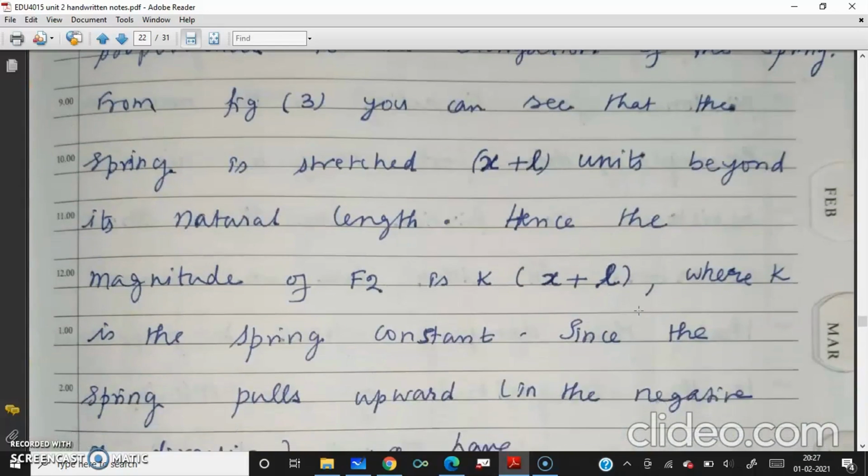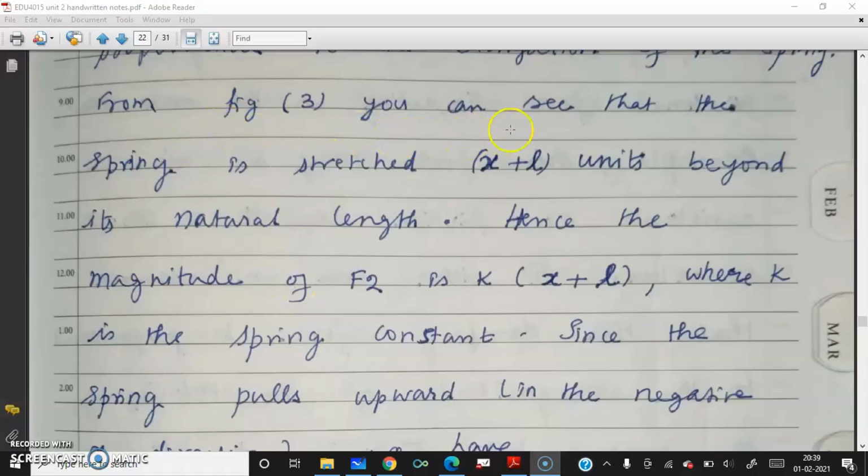F2 is proportional to X plus L. That you can write F2 equal to some constant times X plus L. The constant is nothing but the spring constant. That is F equal to K times X plus L, where K is known as the spring constant.